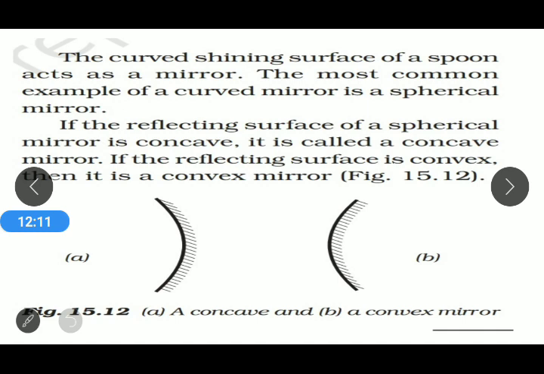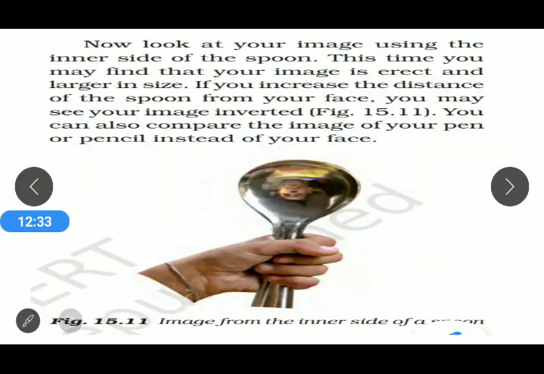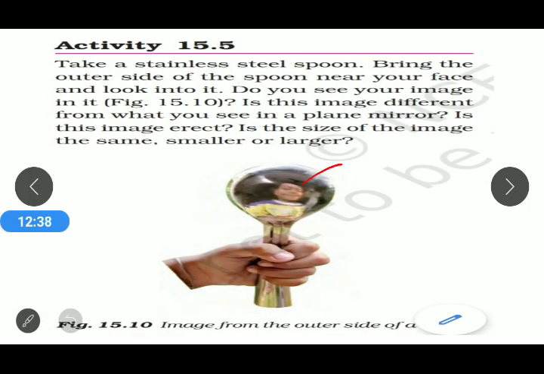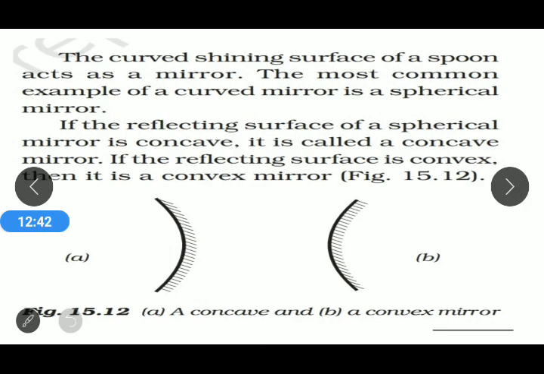So according to that property, the curved shining surface of a spoon acts as a mirror. Here we are going to learn that the curved shining surface of a spoon acts as a mirror. The most common example of a curved mirror is a spherical mirror. These are curved surfaces, and here you can also see a curved surface. That is known as a spherical mirror.